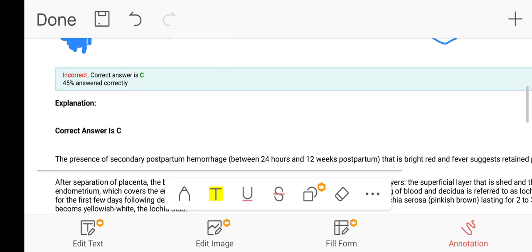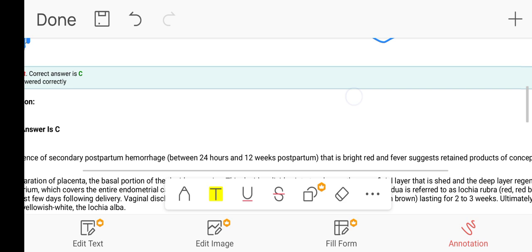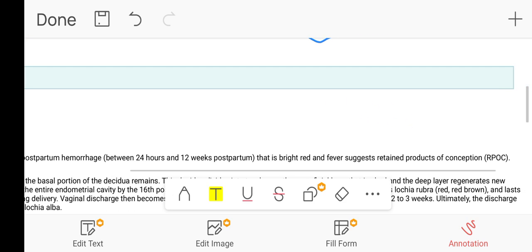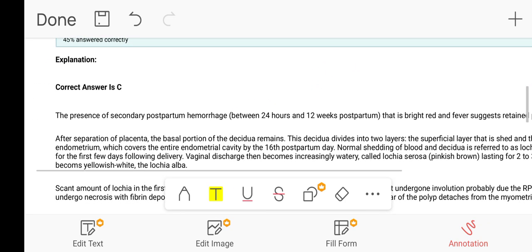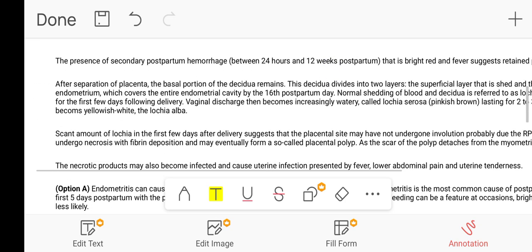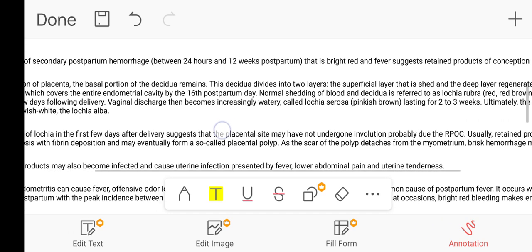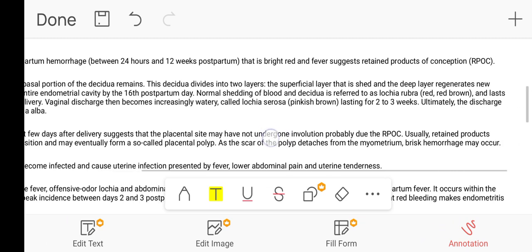The correct answer is C. The presence of secondary postpartum hemorrhage, between 24 hours and 12 weeks postpartum, that is bright red, and fever suggest retained products of conception, RPOCs. So this is the correct answer, retained products of conception. The second thing, scant amount of lochia in the first few days after delivery suggests that the placental site may not have undergone involution, probably due to the RPOCs.